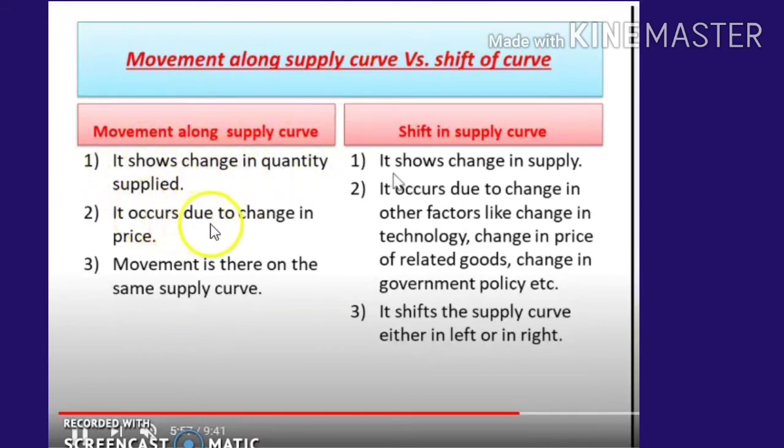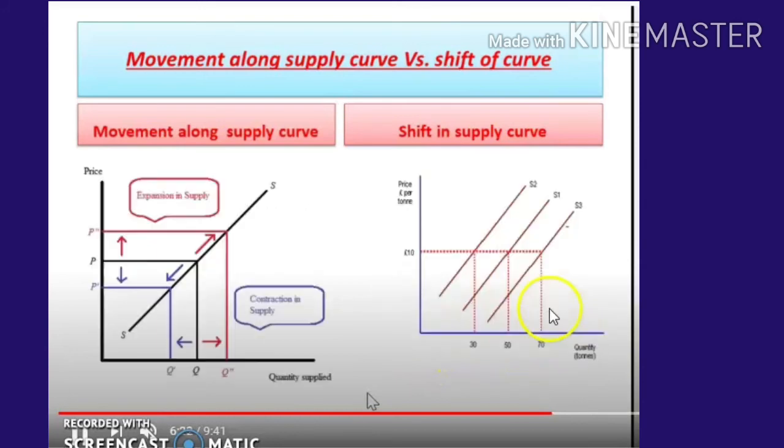So an increase occurs due to change in price. Here, other things change and the price factor remains constant. It occurs due to a change in other factors like change in technology, change in price of related goods, change in government policies, etc. Here the movement is on the same supply curve. Here it shifts the supply curve either to the left or to the right.